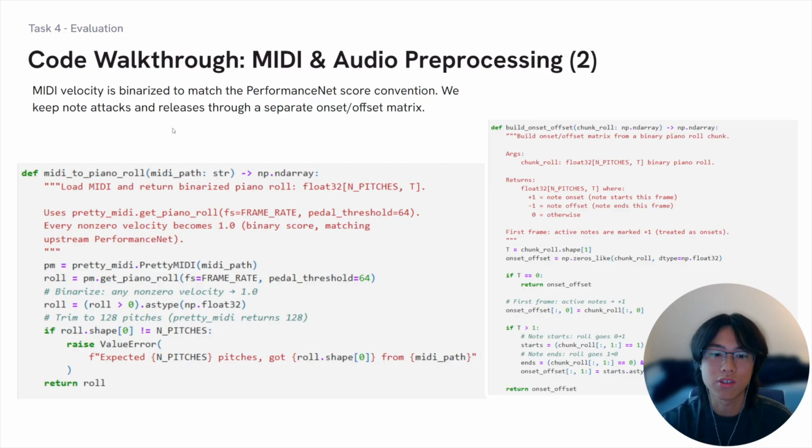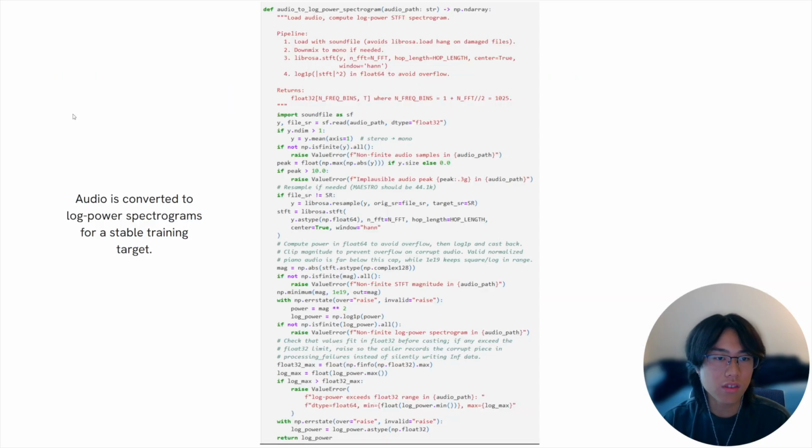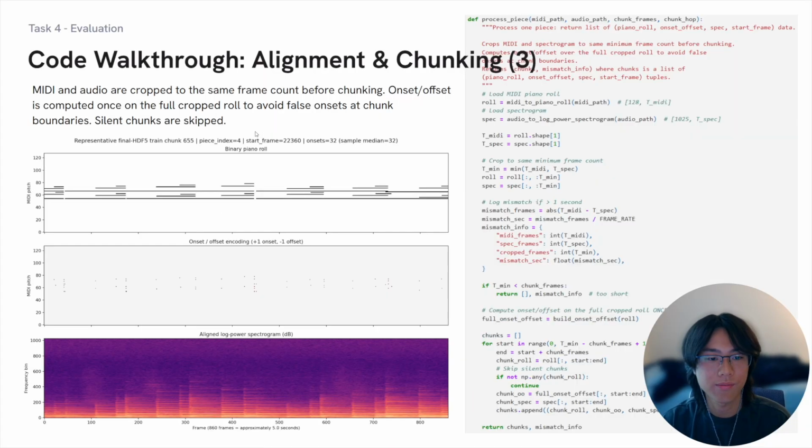For MIDI preprocessing, we use Pretty MIDI to create a piano roll with the same temporal resolution as the spectrogram. Any non-zero velocity is converted to 1, which matches the PerformanceNet score convention. Because binarization removes some velocity detail, we preserve note transitions separately. A note beginning is represented by +1, a note ending by -1, and other frames by 0. And this is just showing the log power spectrogram generation.